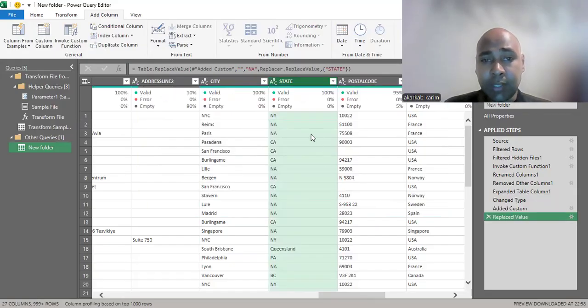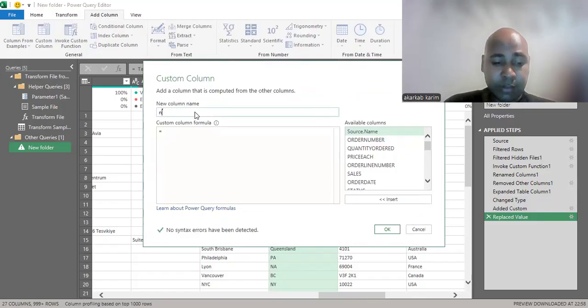As we see, the transformation has happened. In this state column, each cell that was empty has been replaced with a null value. Now I need to create another column based on this state column that we had before. I will go again to Add Column, then Custom Column. Let's call it New, in uppercase. We have New State.